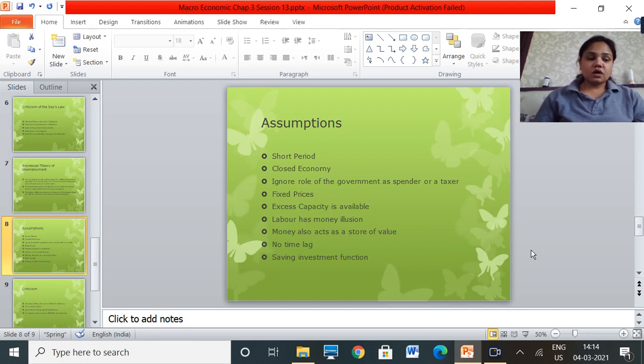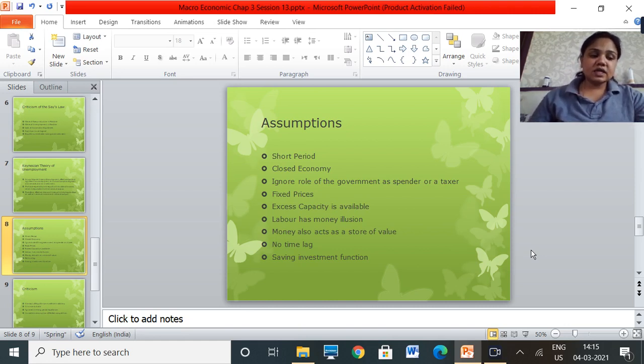Which means that if your wages are increasing, you need to understand the real wages also, the inflation also. So all laborers do not have the understanding of the inflation rate, and therefore they feel that if our salary is increasing it is good. No, they have to compare it with the inflation rate also. Next is no time lag.